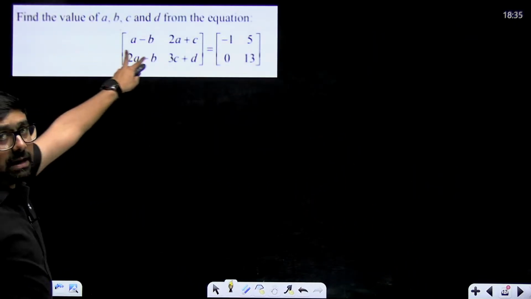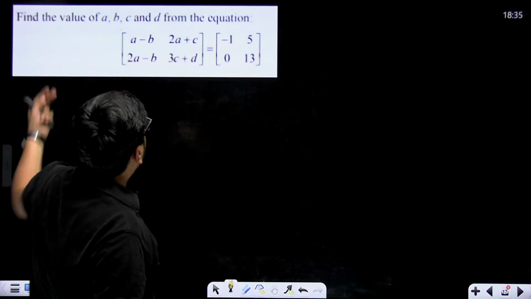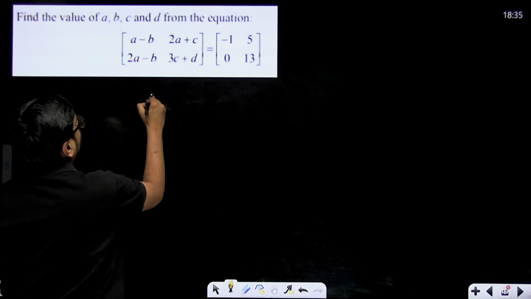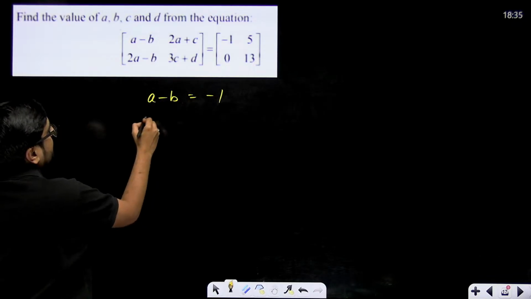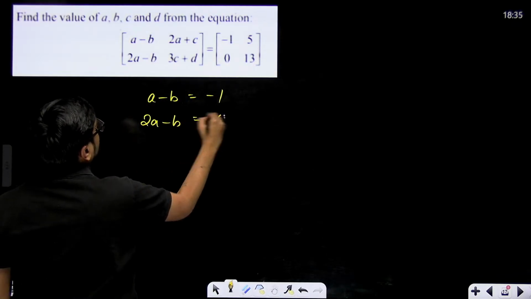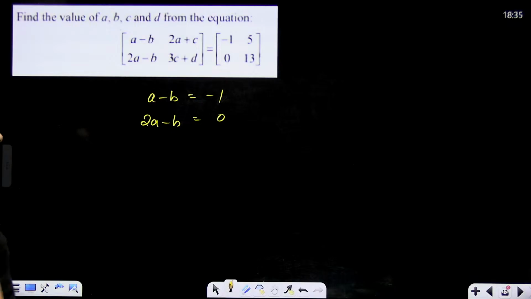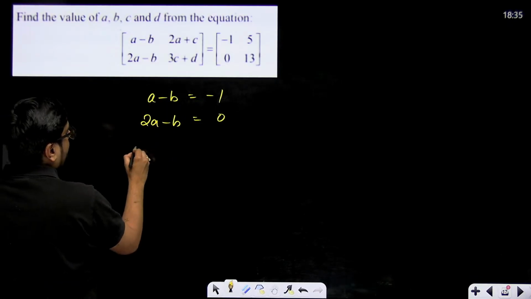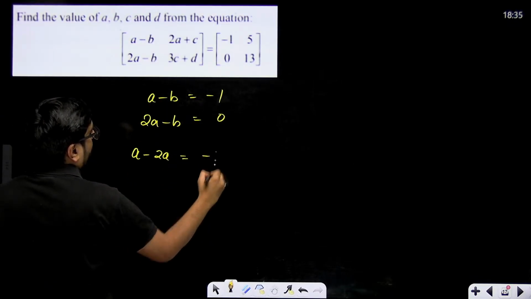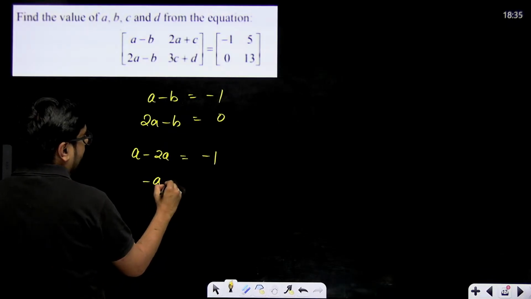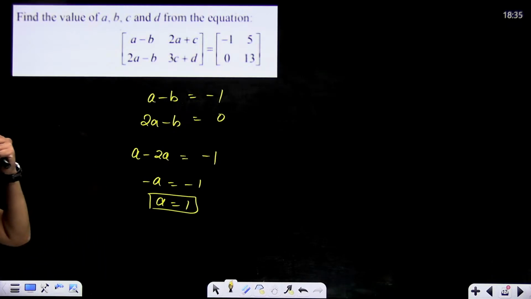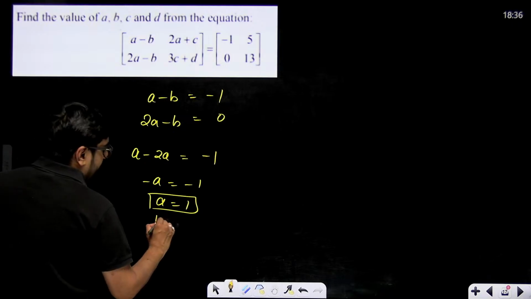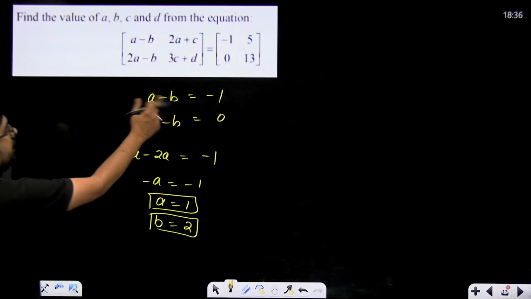For example, this is a sample paper question and a previous year question also, very simple. These two matrices are given equal, and you are supposed to find A, B, C, D. So A minus B is equal to -1. Similarly, 2A minus B will be equal to 0. From here we can easily find A and B. We'll just subtract them. So A minus 2A will be equal to -1. That means minus A will be equal to -1, so A equals 1. If A is equal to 1, B will be equal to 2. Then only 1 minus 2 will become -1.